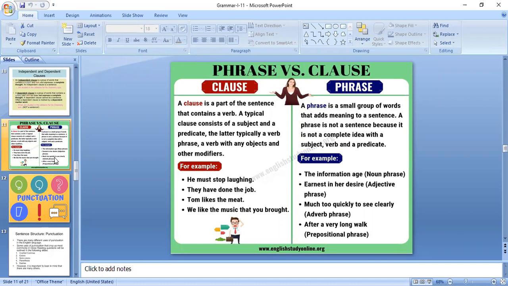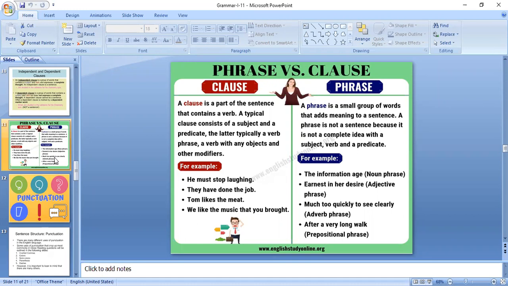But when a group of words is combined in a proper order, definitely these words can make a meaning, can make sense. But when we combine the words, whether it is a phrase or a clause, not all groups of words can make the complete meaning of a sentence. That we have already discussed earlier.